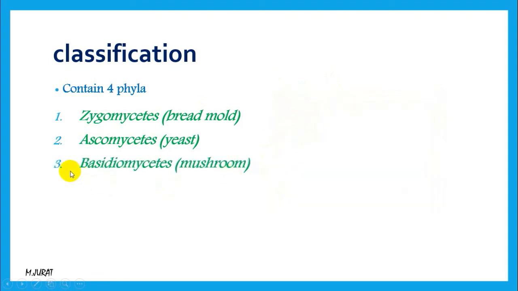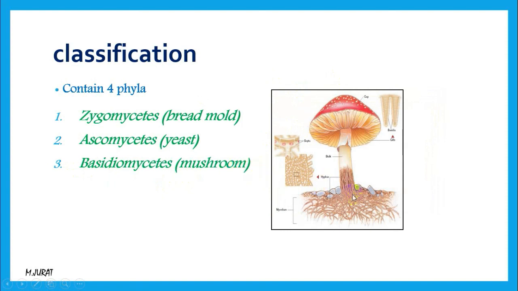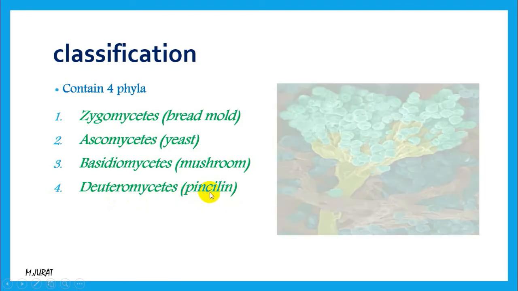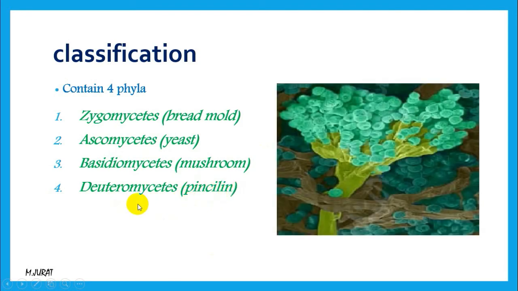The third phylum is basidiomycete or mushroom, the mushroom that we use. It can be poisonous or it can be edible as well. And as you can see, they also contain hyphas and mycelium structures, and a cup, which is their reproductive structure. And the fourth phylum is deuteromycete, from which we get penicillin, which is a kind of antibiotic.